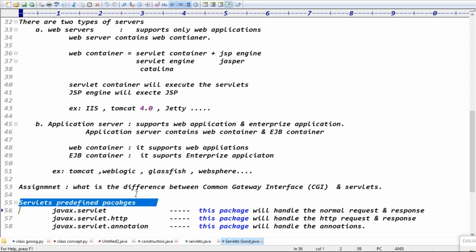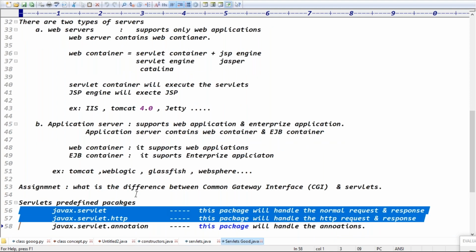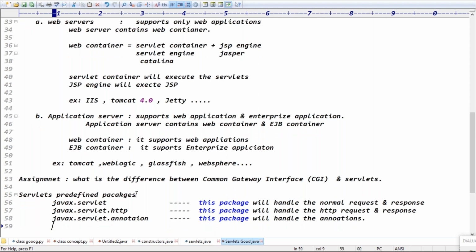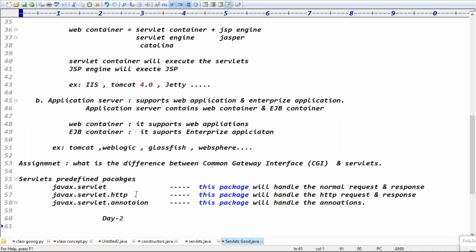Servlet predefined packages are javax.servlet package, javax.servlet.http package, javax.servlet.annotation package, right? Just javax.servlet. Which package? Yes, annotation package, right? Okay, so finally decided: to execute the servlets we require a server, right?